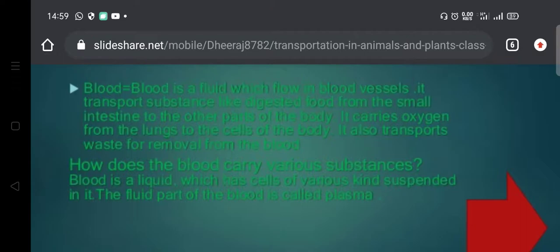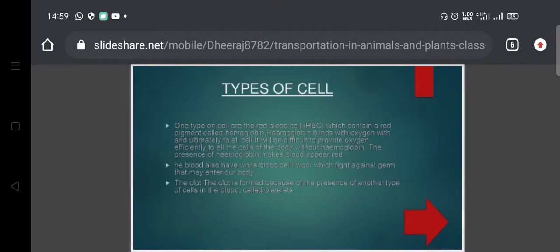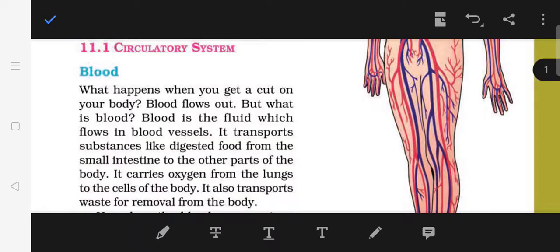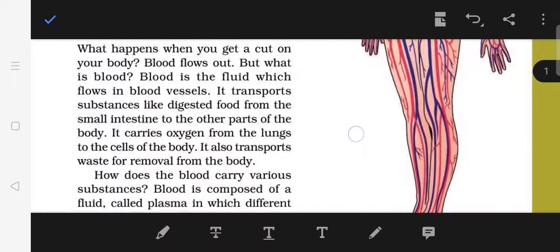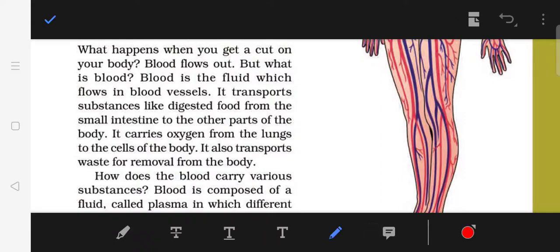It is a liquid which has cells of various kinds. These are suspended in it. The fluid part of the blood is called plasma. Let us learn about it. Which are the different types of cells? Before going further about the types of cells, I want you to first of all underline the important points related to blood that we have just now seen.